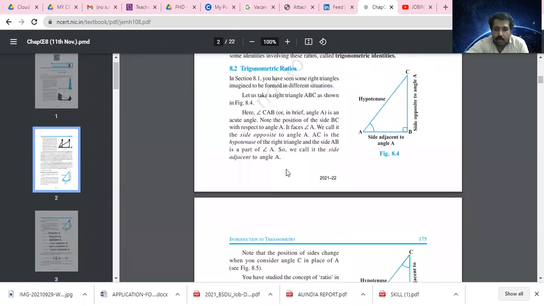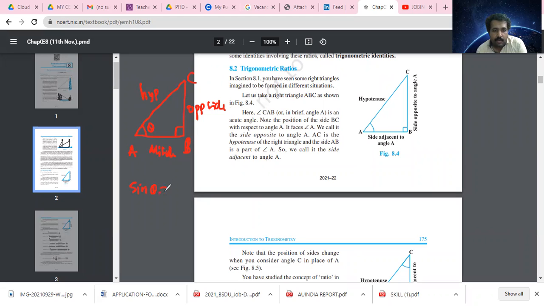Consider a right angle triangle like this. Say this is A, B, C, and this is theta, and this is the right angle. Opposite to this right angle, this side is called the hypotenuse, and this is theta. Opposite of this theta is called the opposite side, and this side is called the adjacent side.